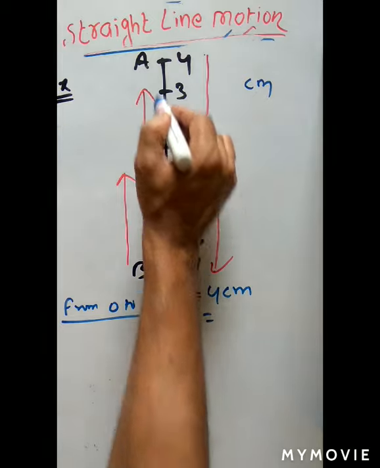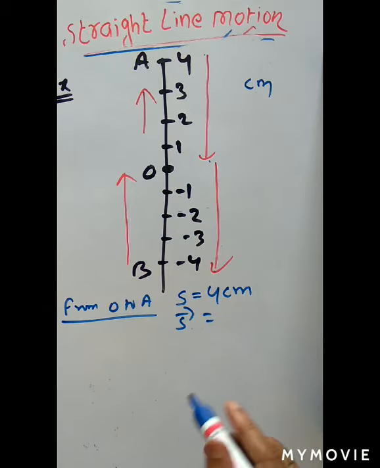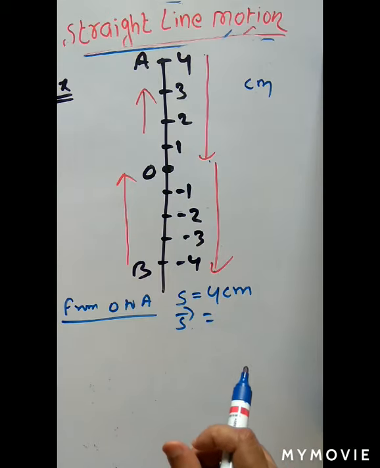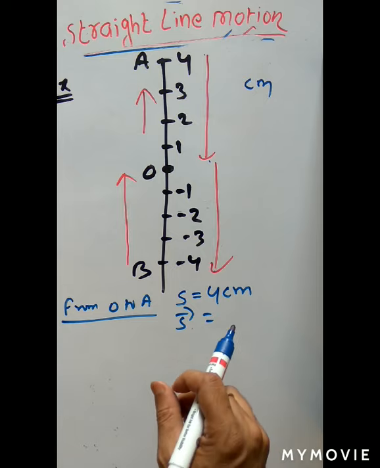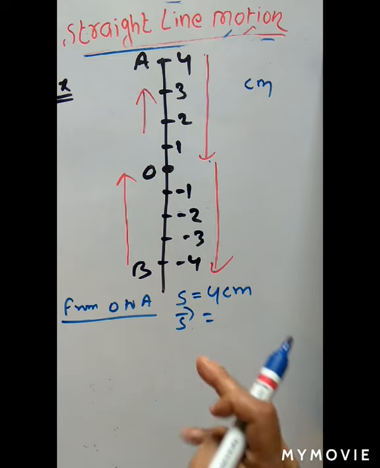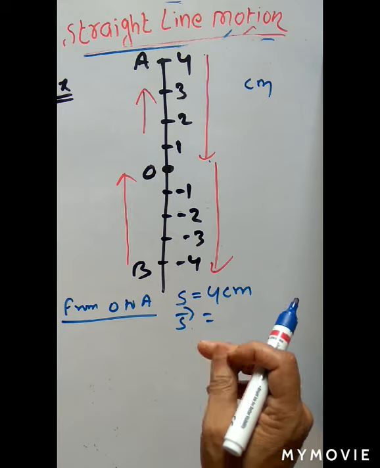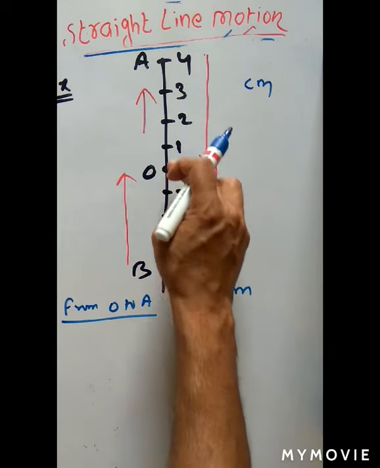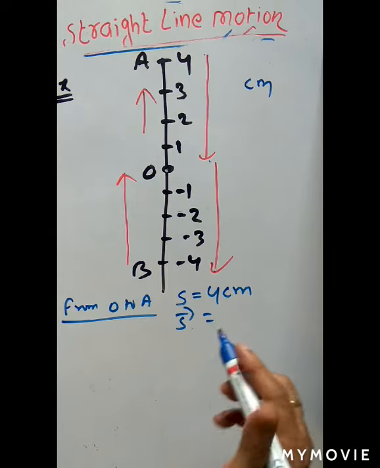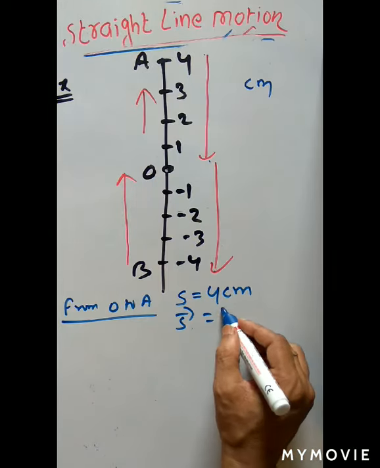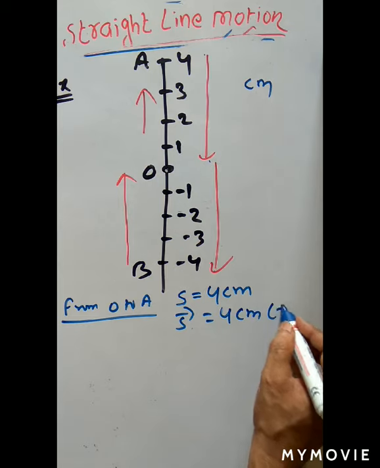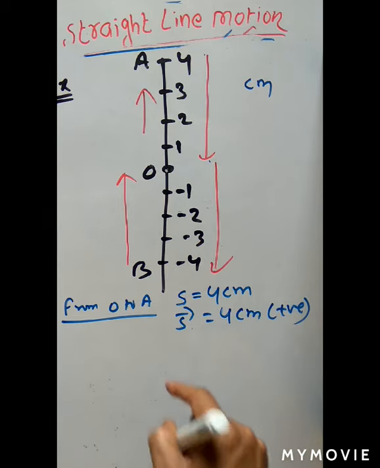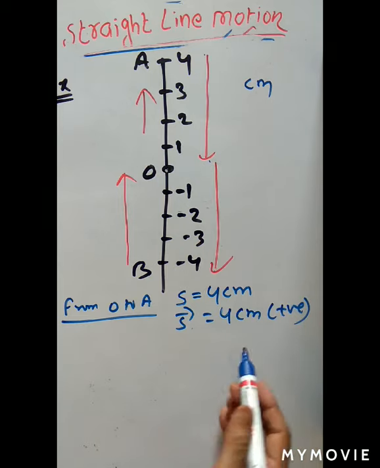And what is displacement? You see, this is straight line motion. So always remember, for straight line motion, the magnitude of distance and displacement are always the same. Here O is the initial point, A is the final point, the shortest path is also 4. So displacement is 4 centimeter. Let us say the upward direction we will take as positive. So displacement is positive.